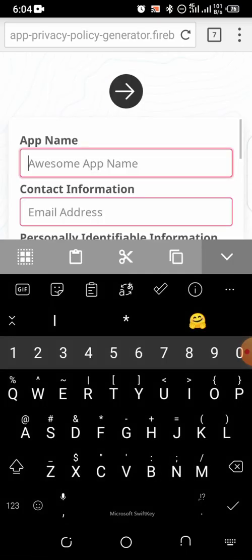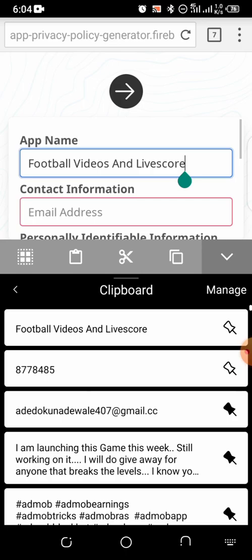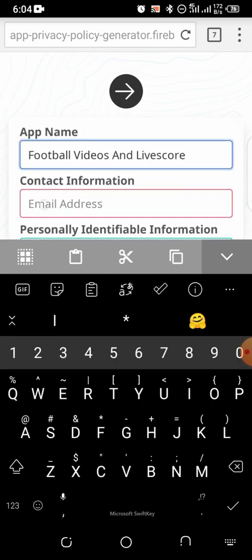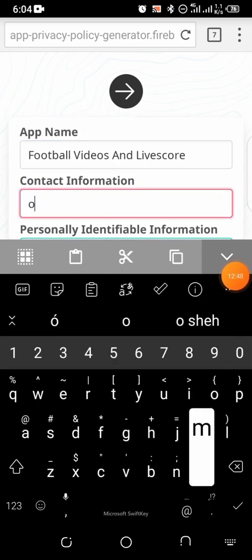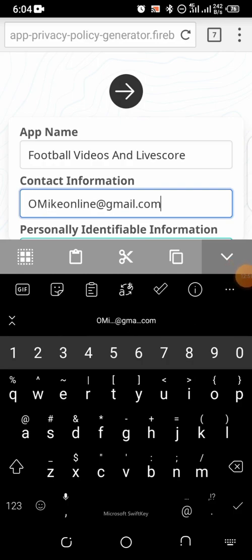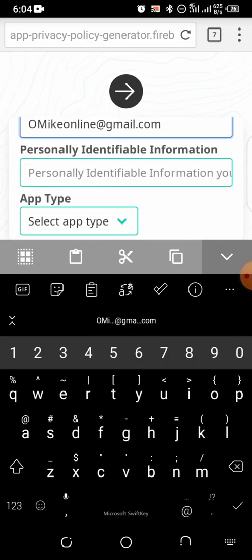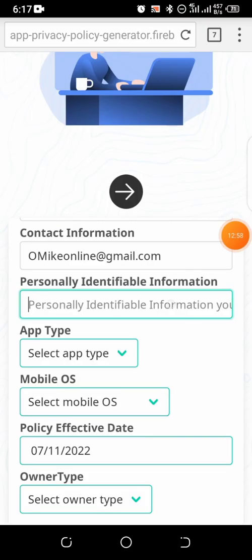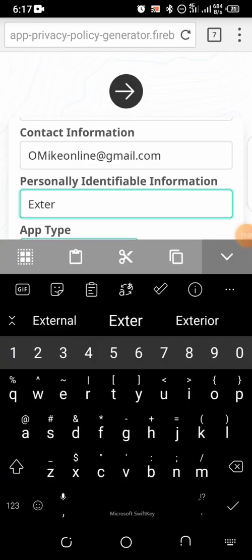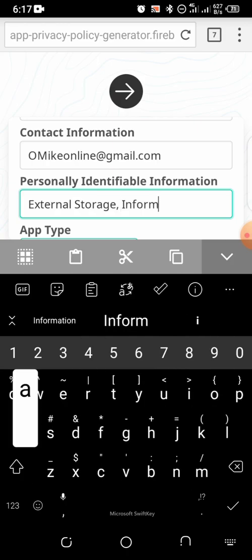Now I want to set this up. The app name is what again? Football videos and live score. Contact email address: omikeonline@gmail.com. Personal identifiable information, so yeah, I can write external storage information.